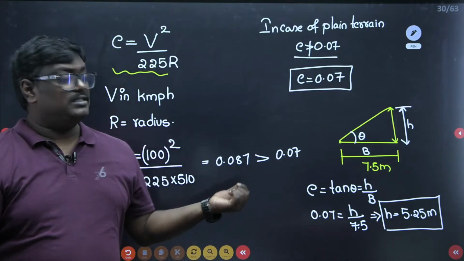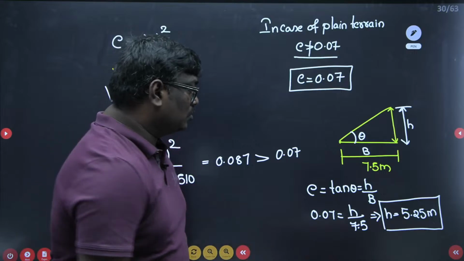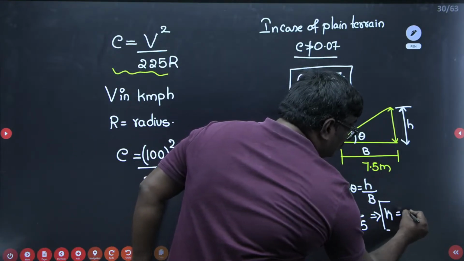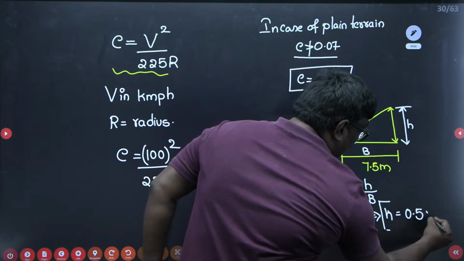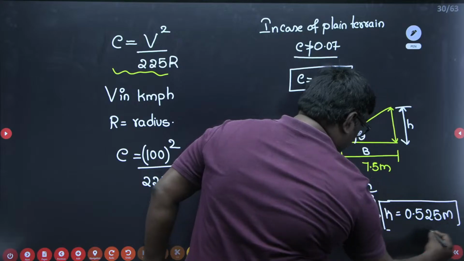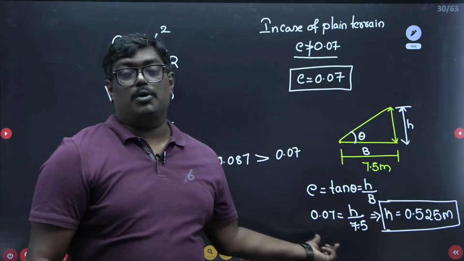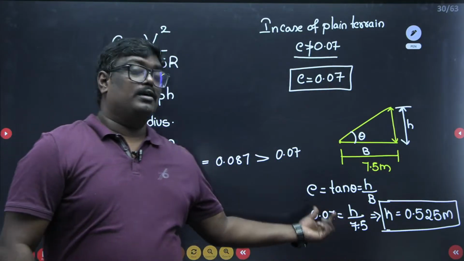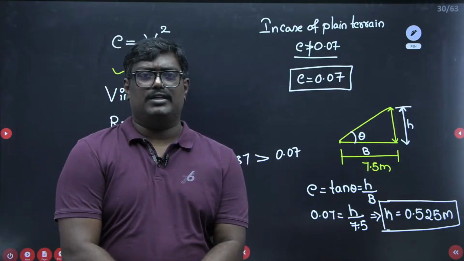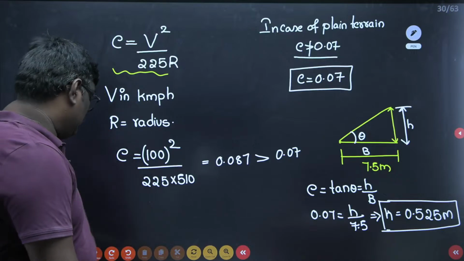So here H is equal to how much we got? Oh, sorry. Here the H value will be equal to 0.525, right? Thank you, Swetanshu. H, because it is 7 by 100, right? It will be equal to 0.525 meter. Very good, Swetanshu and Sai.